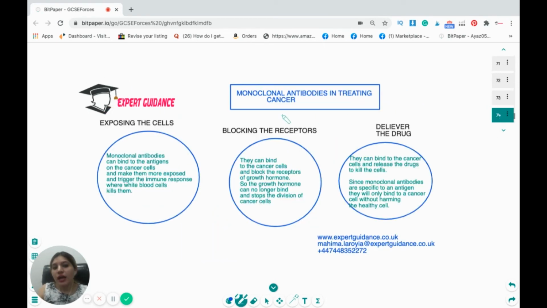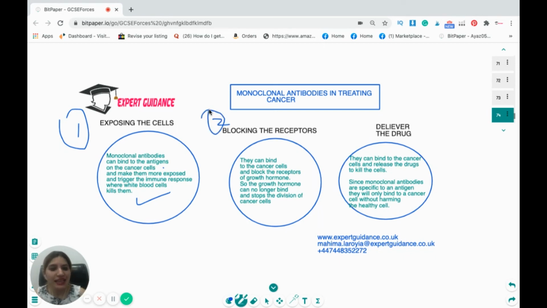Now, this is also a very important topic: how monoclonal antibodies can help in cancer treatment. Monoclonal antibodies can bind to the antigens on the cancer cell, make them more exposed and trigger the immune response so that the white blood cell can kill them. So the first thing they can do is exposing the cancer cell. Second thing is they can bind to the cancer cell and block the receptors of the growth hormone. So the growth hormone can no longer bind and stop the division of cancer cell, and the cancer cell can stop there. So they can block the receptors.